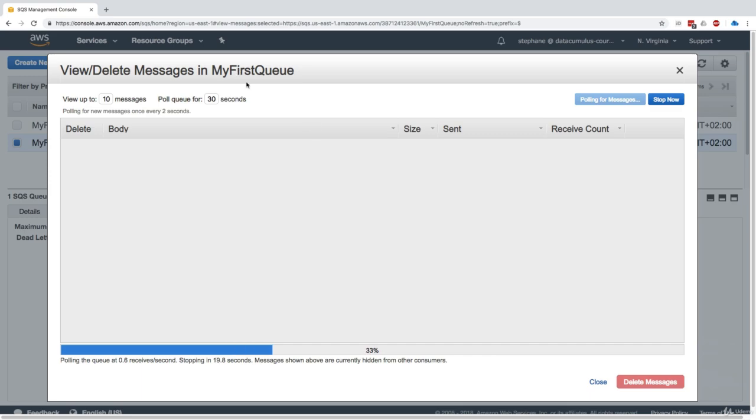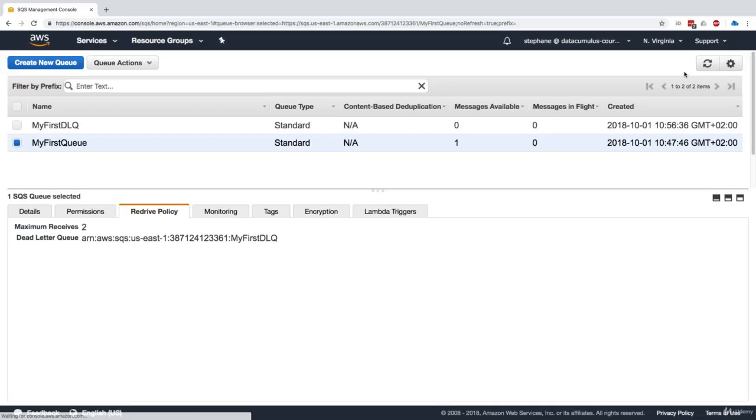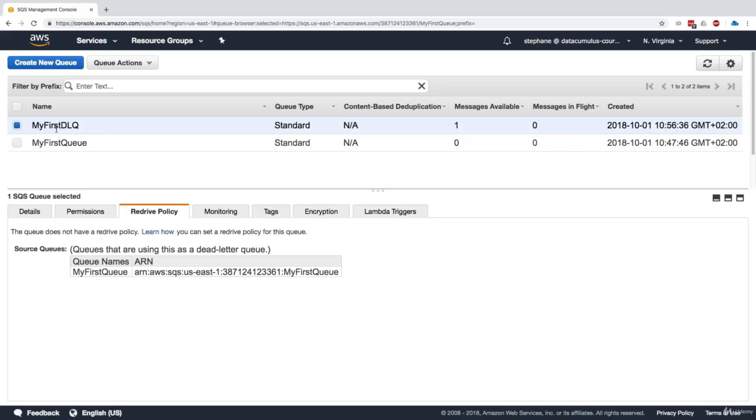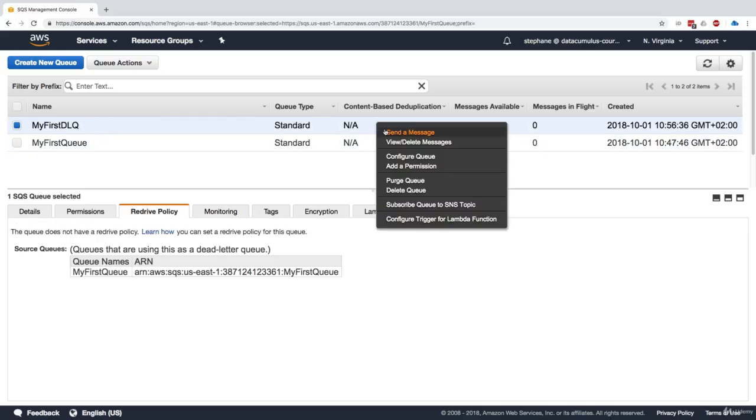So we tried to process that message twice, but after 2 times, we still didn't process it. We still didn't delete it. Processing a message is equivalent to deleting it. And so now it's not appearing anymore. So what's happening is that the first queue message was under the redrive policy, which had a maximum receive of 2, which we did hit. And so the message was wrong, and it went straight into my first DL queue.